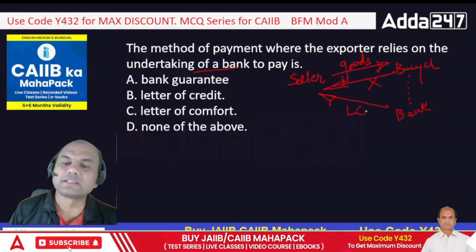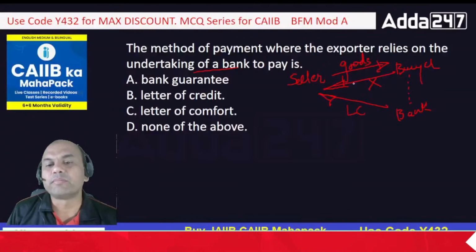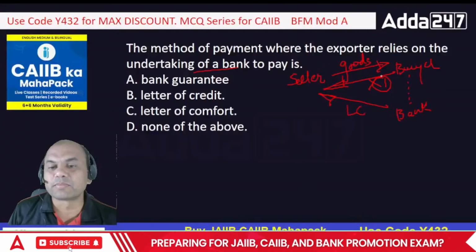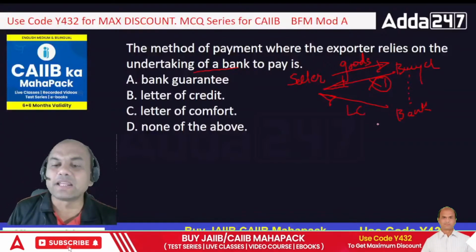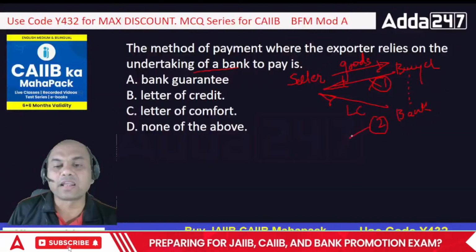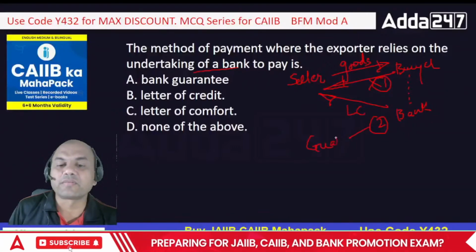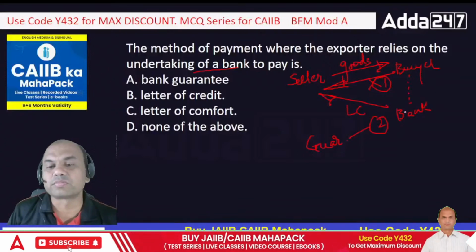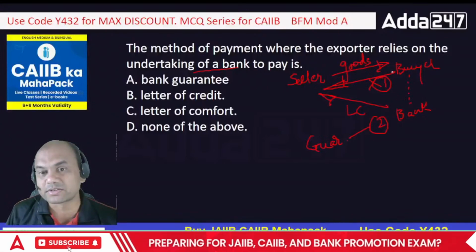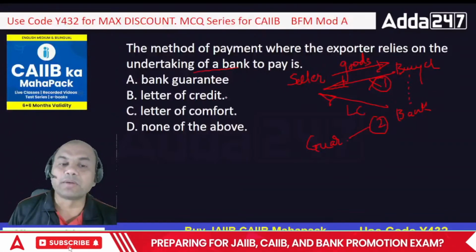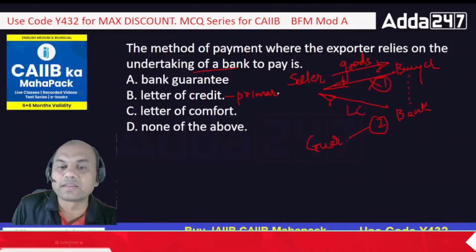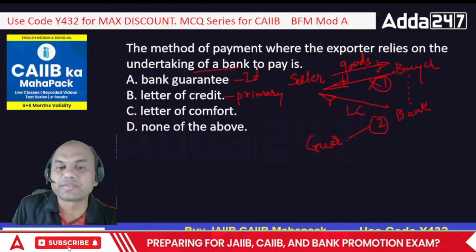Then what is bank guarantee? Bank guarantee means the bank doesn't say I will pay you; the bank says the buyer will pay you. But if the buyer doesn't pay you, then I will be paying you. This is transaction number 1 over here. It means my liability in the bank guarantee becomes secondary. In a guarantee the obligation of the bank is secondary, not the primary one. Remember this. And in LC, the payment is primary. This is the primary obligation, and in a guarantee it is secondary.